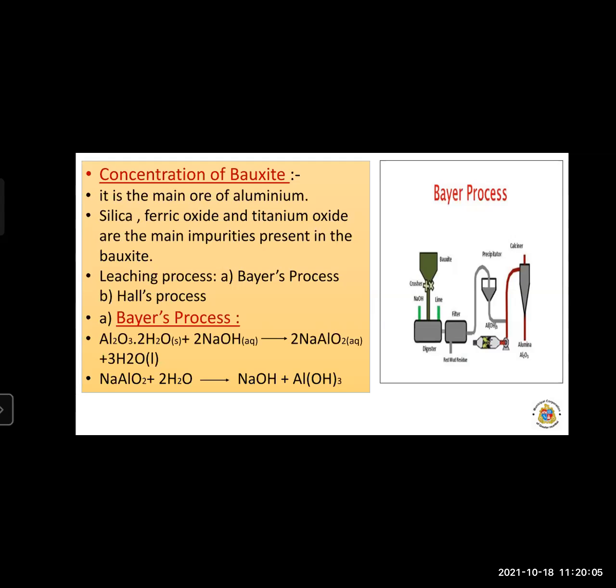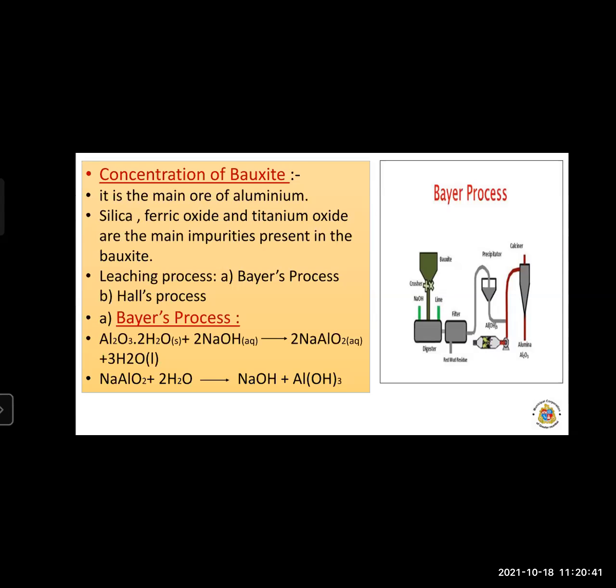The reaction is Al2O3·2H2O plus 2NaOH gives sodium aluminate and water. The sodium aluminate is water soluble, so the bauxite is leached by the sodium hydroxide solution.